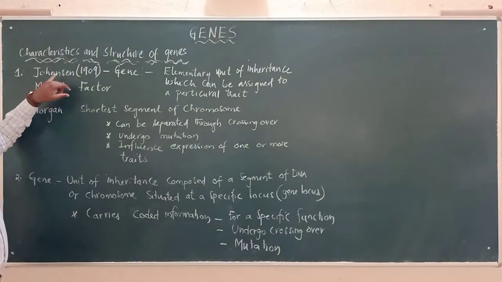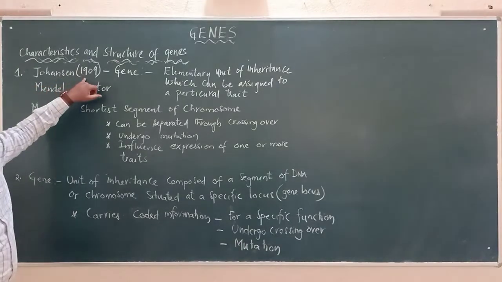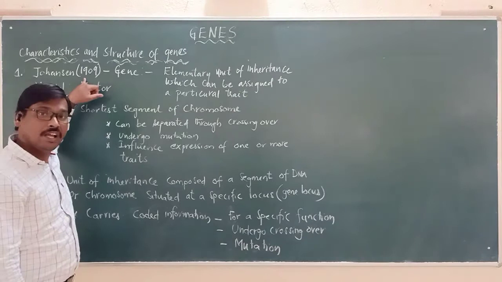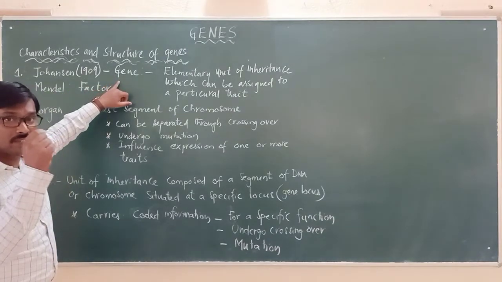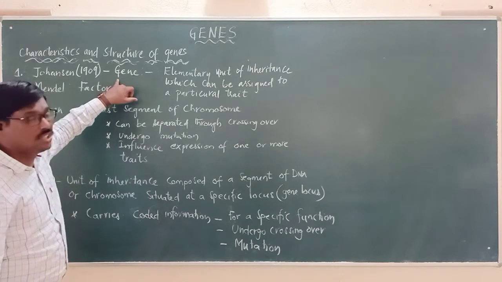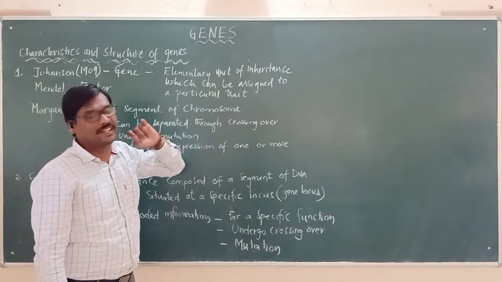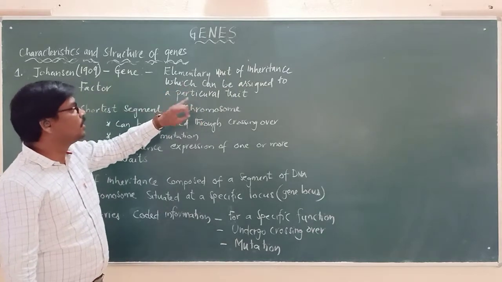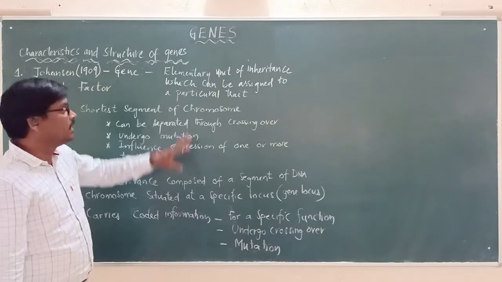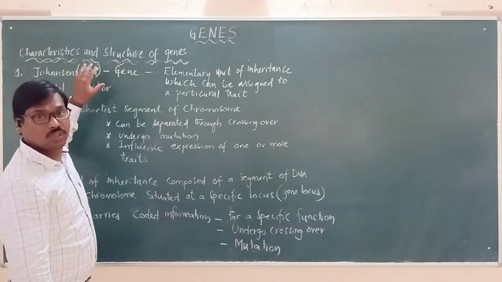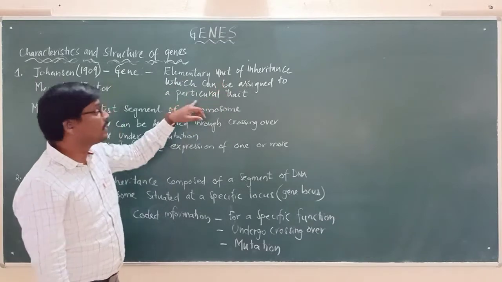Earlier, the scientist Johansson, in the year 1909, for the first time used the word gene and defined it as the elementary unit of inheritance which can be assigned to a particular trait, he said. So what is a gene according to Johansson? It is the elementary unit of inheritance which can be assigned to a particular trait.